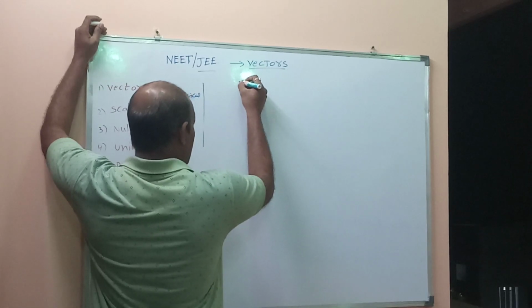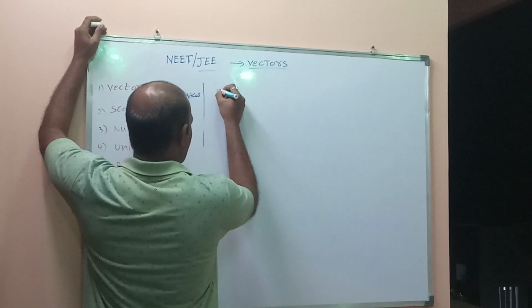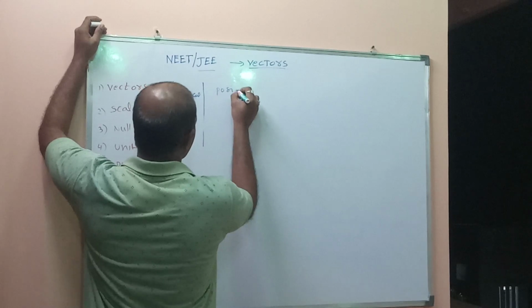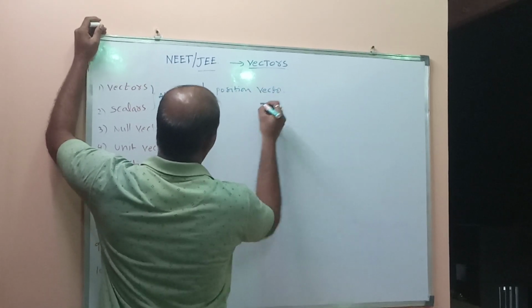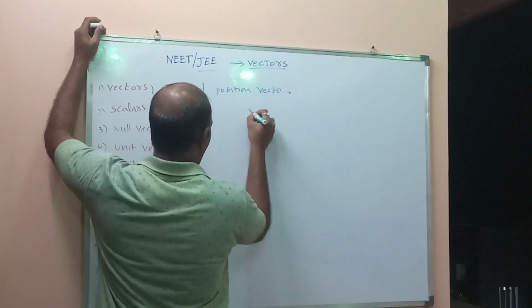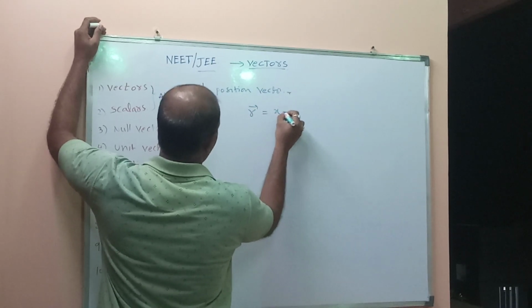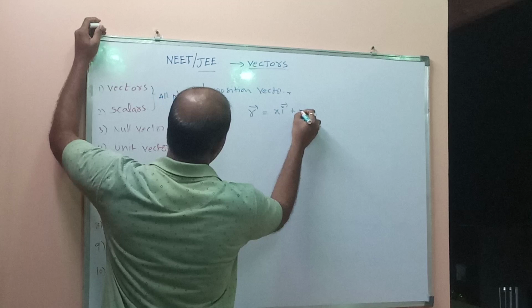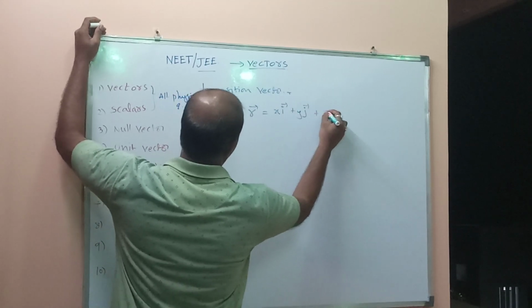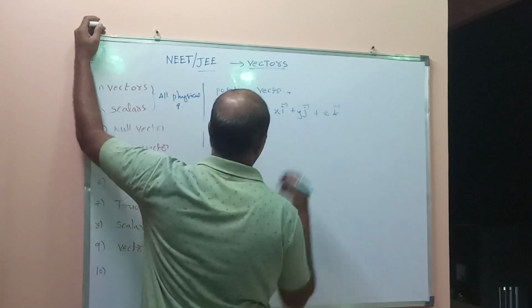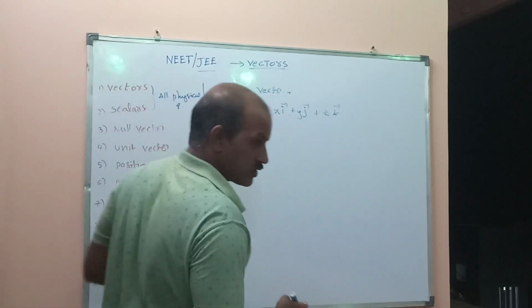It is represented by the position vector r bar equal to xi bar plus yj bar plus zk bar. So this is the three-dimensional position vector.